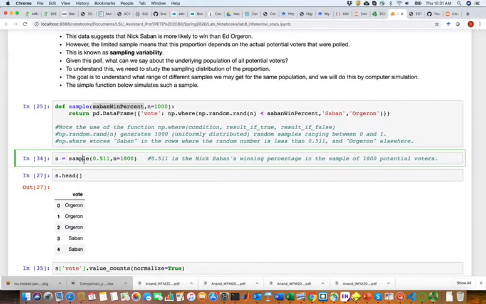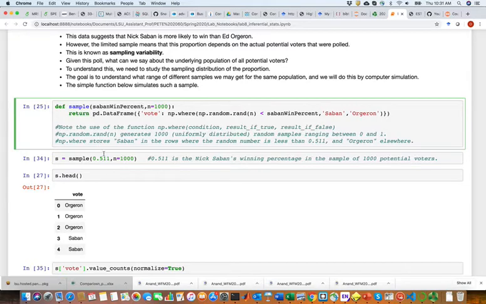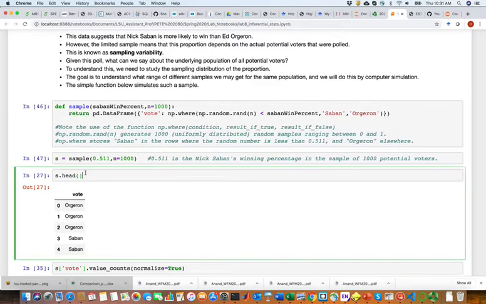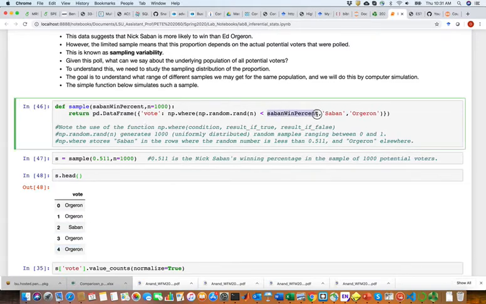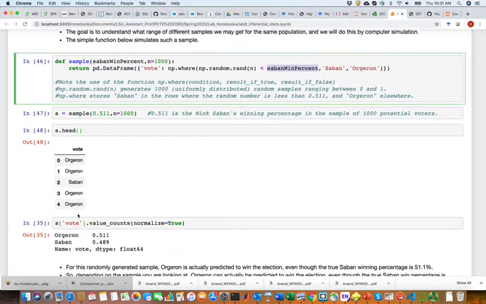And we can run these with Control Enter, Control Enter, Control Enter, and we're looking at the first 5 entries of this, and it's just Orgeron or Saban. This is all random using Saban's true win percentage of 51.1, and we want to see what this win percentage will be.